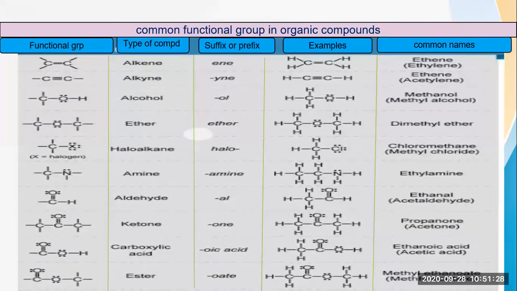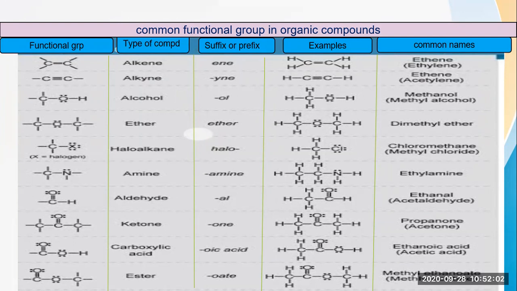Okay, common name. Then comes the ether. Now for ether, C single bond O single bond C. So that means in the middle O will be there. Only oxygen will be there, which is attached to the carbon, both the carbons. So here this is the example for the ether. Now if you are writing the suffix ether, then what you have to write is CH3 single bond O single bond CH3. Now see here, oxygen is in between, and on both the sides a methyl group is present. So both are methyl groups.